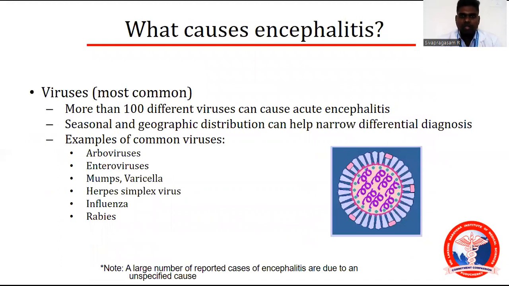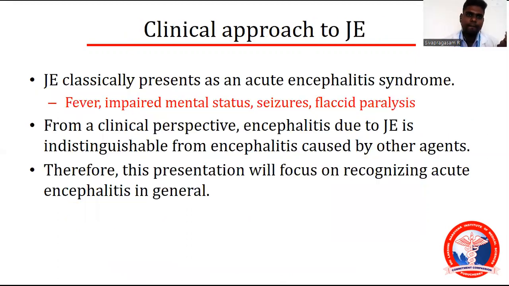What causes encephalitis? As you know, there are viral, bacterial, and other causes. Most common is the virus. What are the viruses? Arbovirus, enterovirus, mumps, varicella, herpes simplex virus, influenza and rabies virus. A large number of reported cases of encephalitis are due to an unspecified cause, where the investigations are done in the window period or at some other time, which does not match with a positive result.